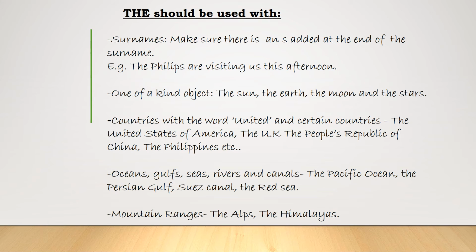We also use the when referring to countries with the word United or with certain countries: the United States of America, the United Kingdom, the People's Republic of China, the Philippines. Oceans, gulfs, seas, rivers, and canals: the Pacific Ocean, the Persian Gulf, the Suez Canal, and the Red Sea. When referring to mountain ranges: the Alps, the Himalayas.